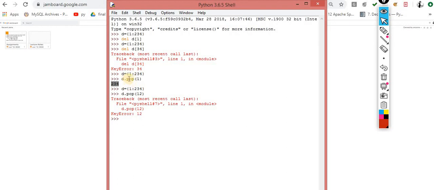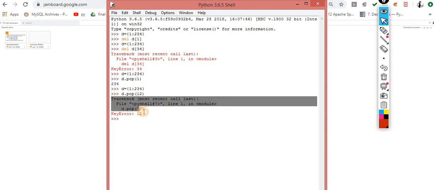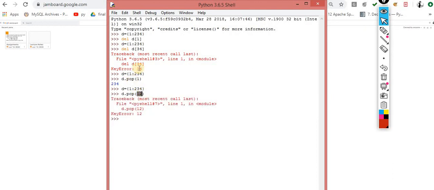Understand the concept: when we use pop, it returns the specific value associated with the key it removed. With del, you didn't get any value after executing that line. Again, if I try to remove a key which is not present, it will give you the error message, because this key is not present. This is the only difference between del and pop.